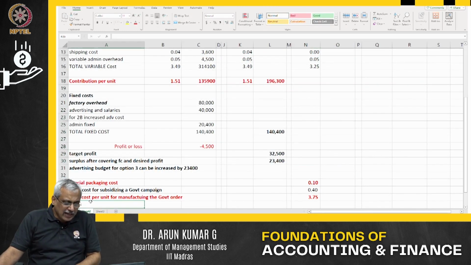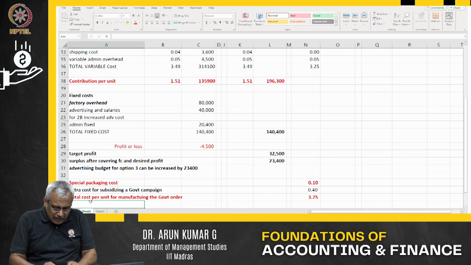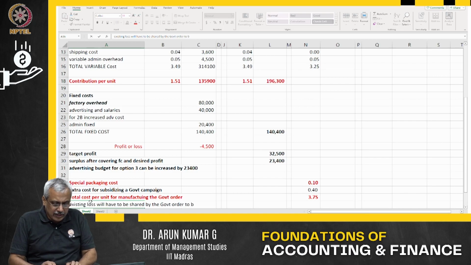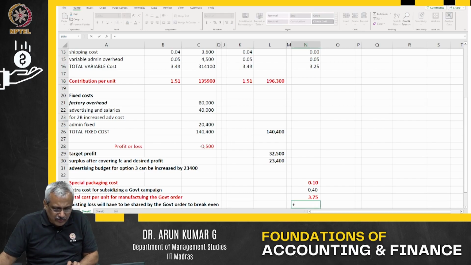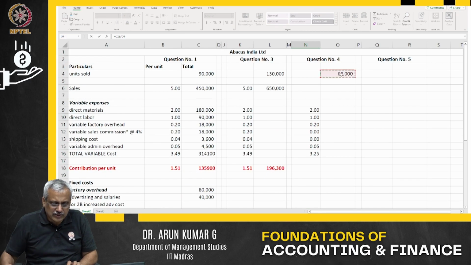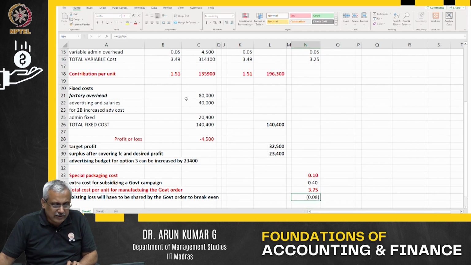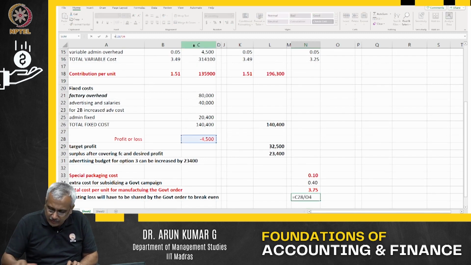In order to break even, the current existing loss will have to be shared by the government order. The existing loss I have is 4,500, divided by 60,000 units. That is all I am looking at in this case.